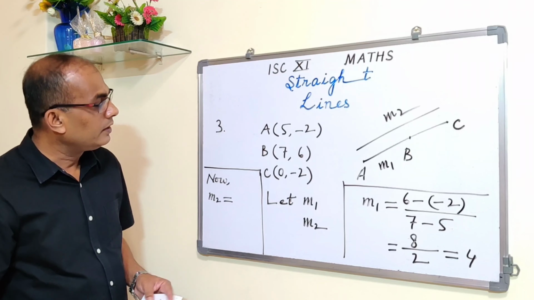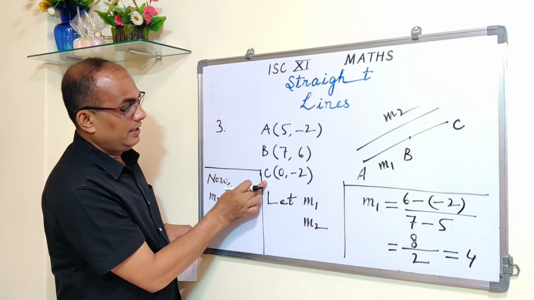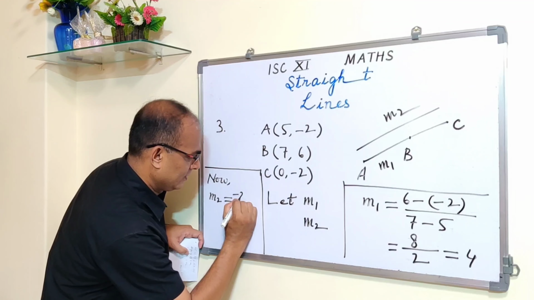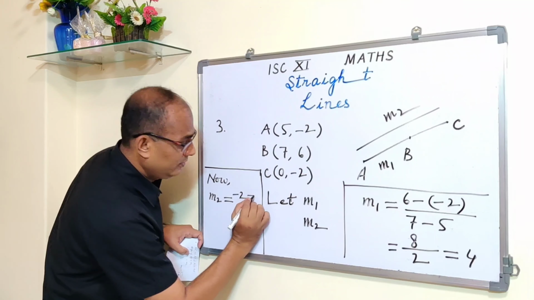Fine. Y2, AC we are taking. Alright. Y2 minus Y1, that means minus 2 minus 2. Minus 2 and minus minus 2. So can I write down plus 2? Plus 2. But please show the steps.